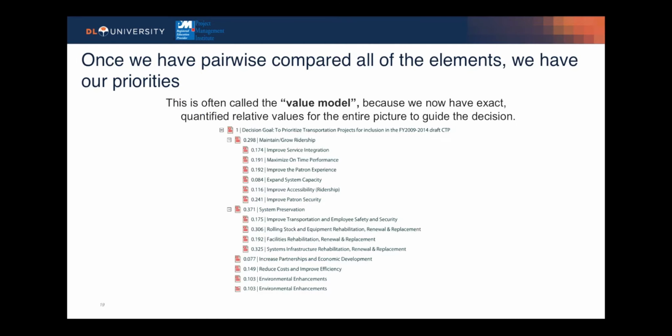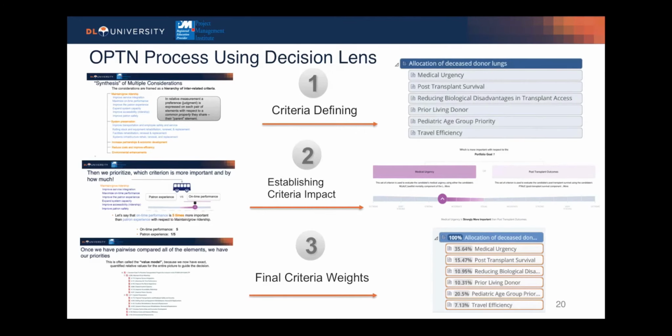Once all subject matter experts have completed their paired comparisons for all criteria elements, we have our priorities, or our criteria weights. In this example, maintain grow ridership makes up 29.8% of the weight, system preservation is 37.1%, and so on and so forth. See, we're now able to quantify those tangible and intangible factors that make this transportation example very mind-boggling. Now, how does all of this apply to OPTN and your role there?